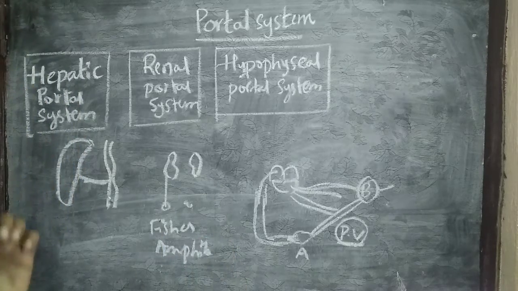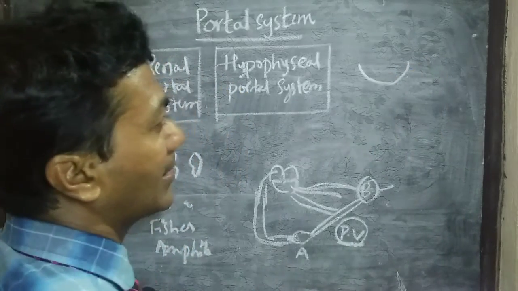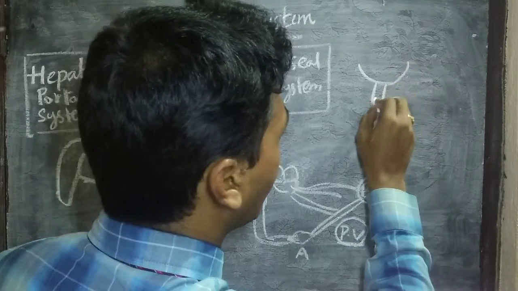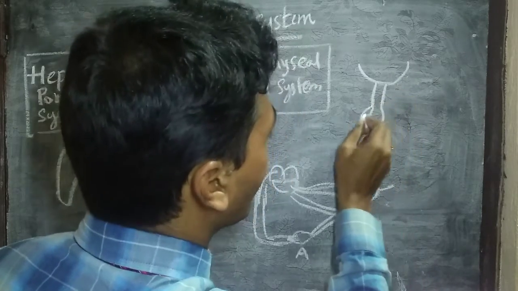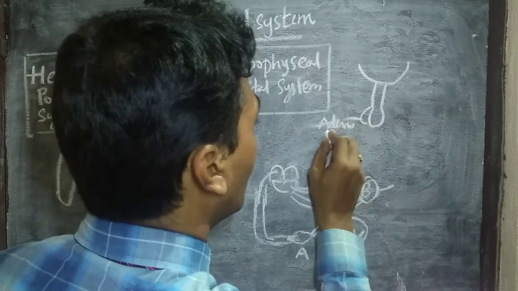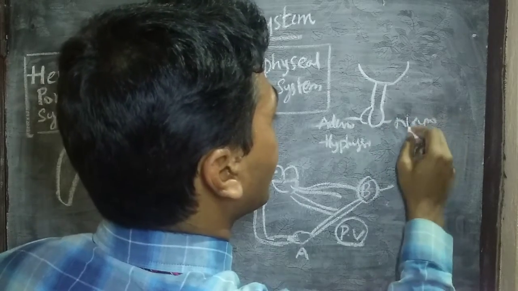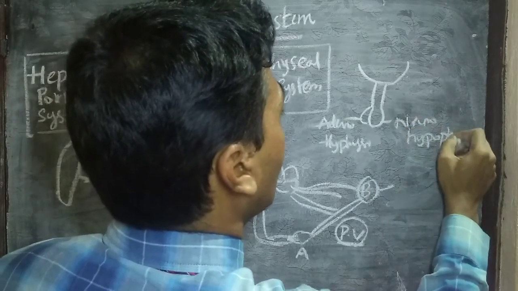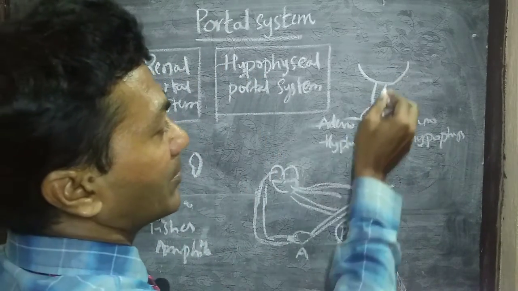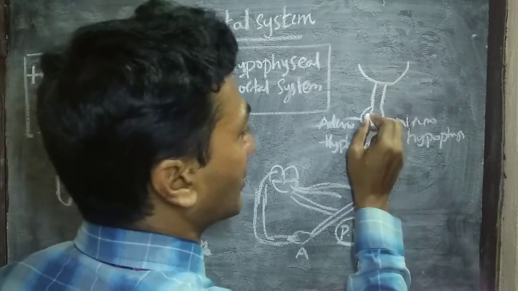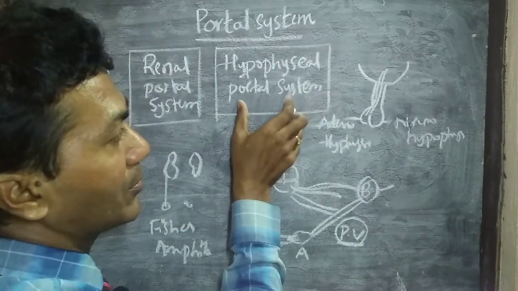Then finally, hypophyseal portal system. To understand it, we just have to know the hypothalamus and pituitary gland. The pituitary gland is located attached to the hypothalamus, where the pituitary gland has 2 regions, adenohypophysis and neurohypophysis. Here neurohypophysis has direct contact with the hypothalamus, whereas adenohypophysis does not have direct contact, so a portal vein is required here. This portal system is known as hypophyseal portal system.